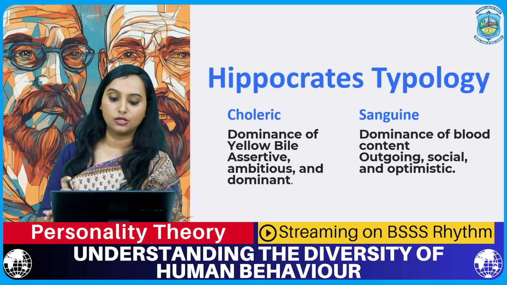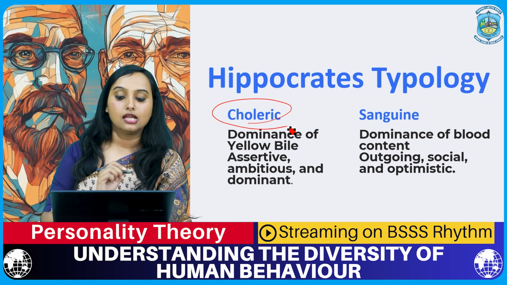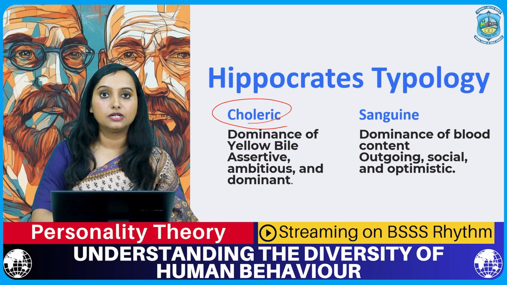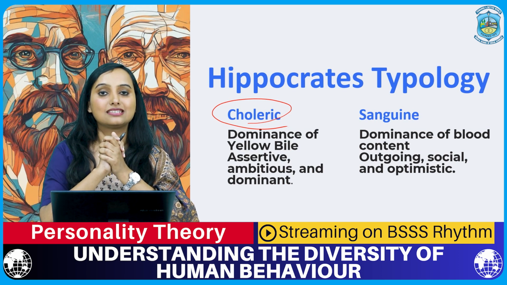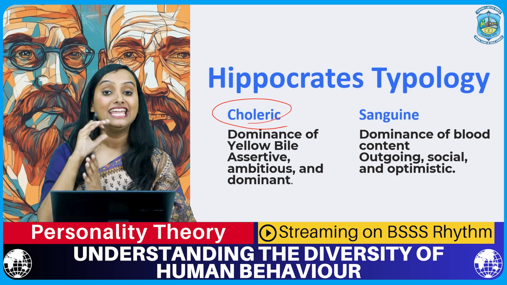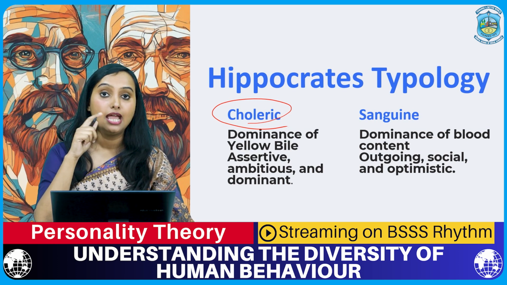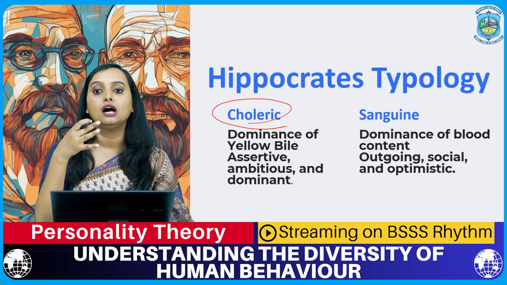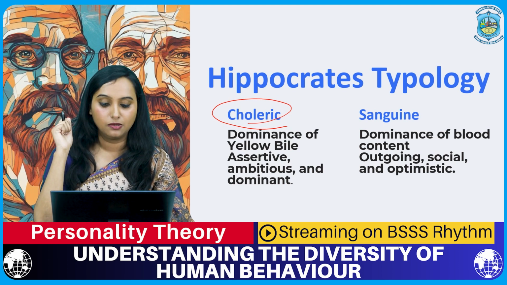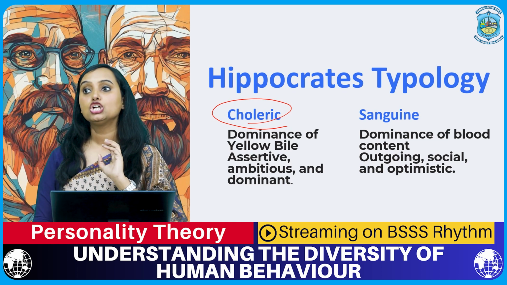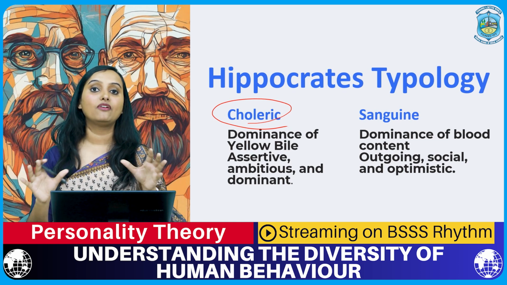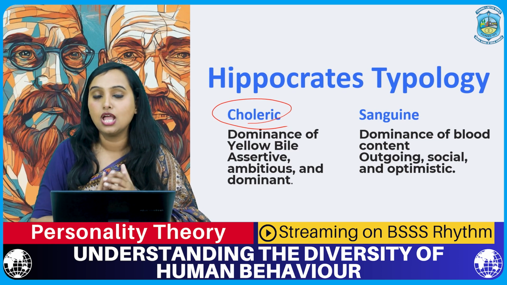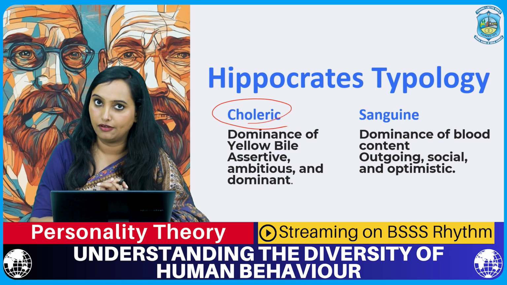The first one is choleric. In this typology, he says that the person will have a dominance of yellow bile in the body, and because of this dominance, the person will be very ambitious, dominant, cheerful, and also assertive. He would know how to have things the way he wants.